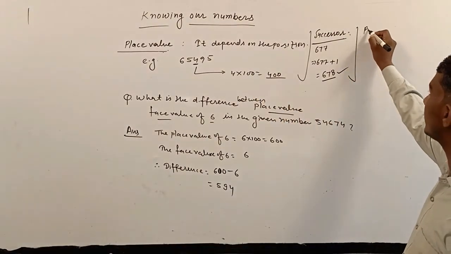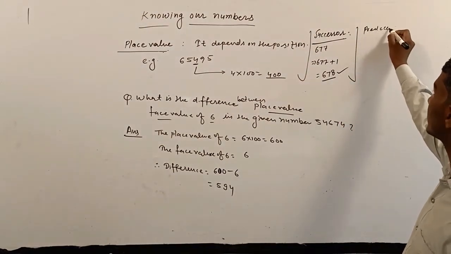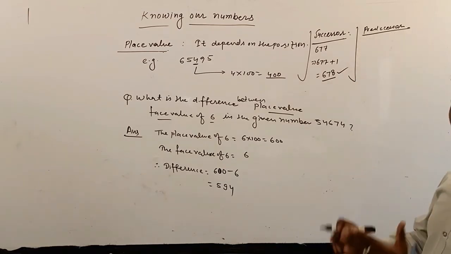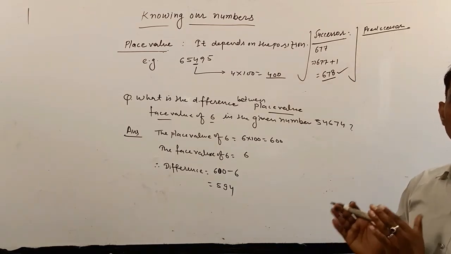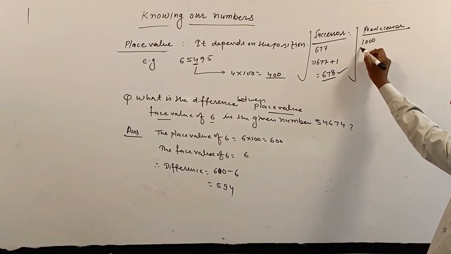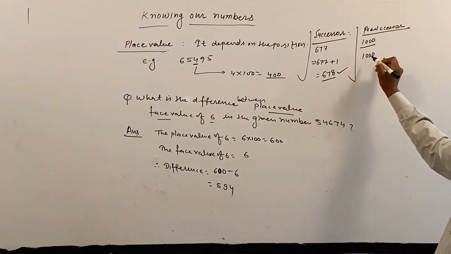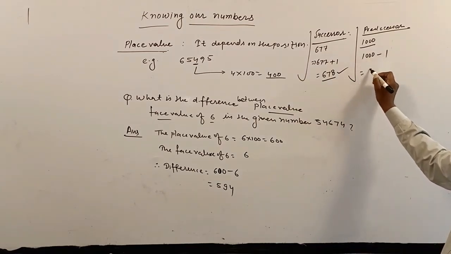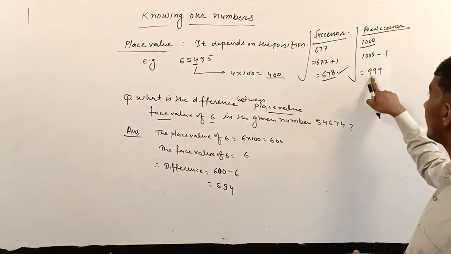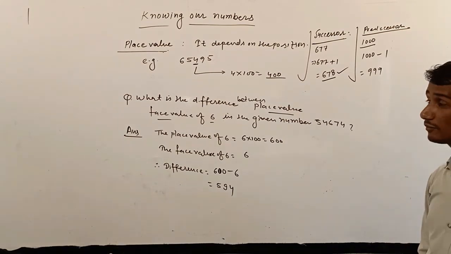And last and final for today, the predecessor. What is the definition of predecessor? If we subtract 1 from the given number, we get the predecessor. Suppose that 1000 is given. What is the predecessor of 1000? To find the predecessor of a number, we subtract 1. So we get 999, and we write the solution: 999 is the predecessor of 1000. I hope you are getting my point properly.